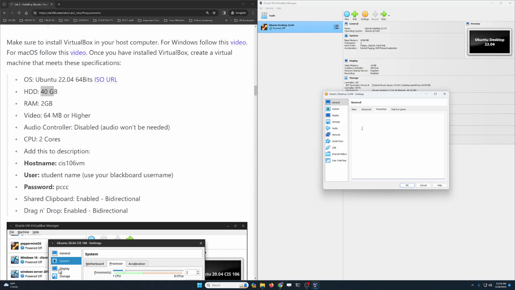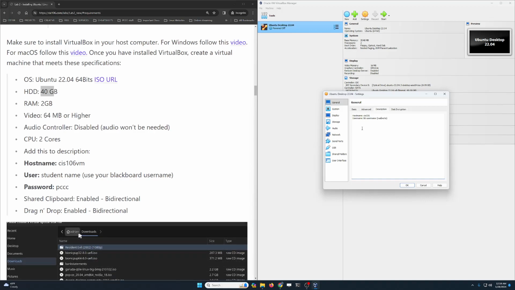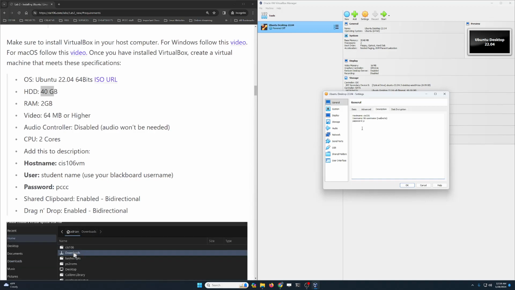Now in the description here, we're gonna type some basic information so that we don't forget it. So the host name, or the name of the computer, is gonna be CIS106. The username is gonna be your Blackboard username. In my case, it is RA Alberto. And then the password, we're gonna keep it simple.